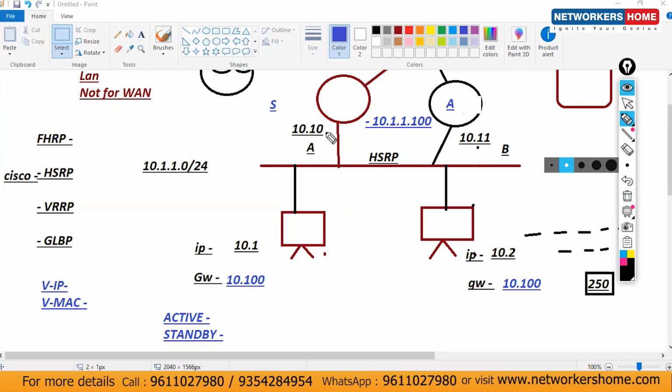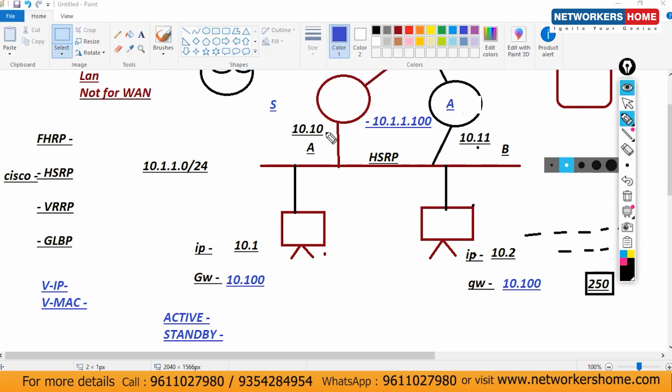In the end devices, we will have to change the gateway, right? If you are not using HSRP, then you have to do that. This was the issue before, and that's why they came with the HSRP concept.